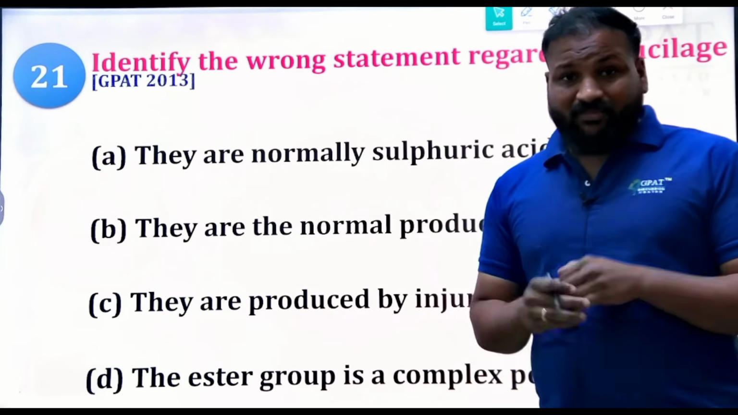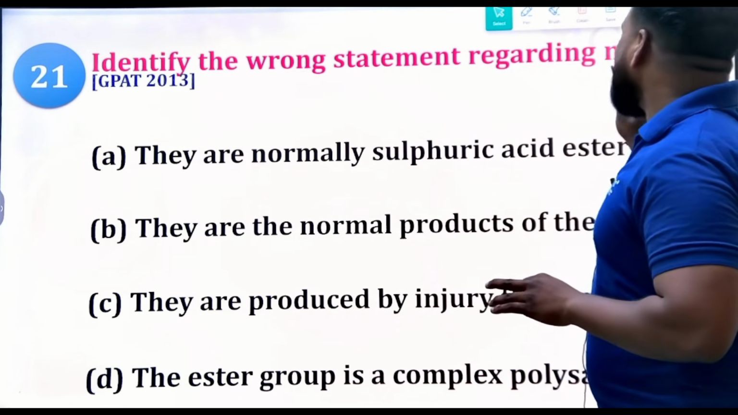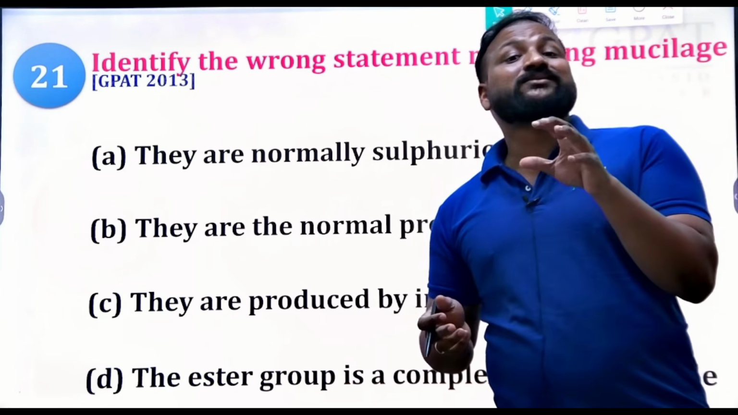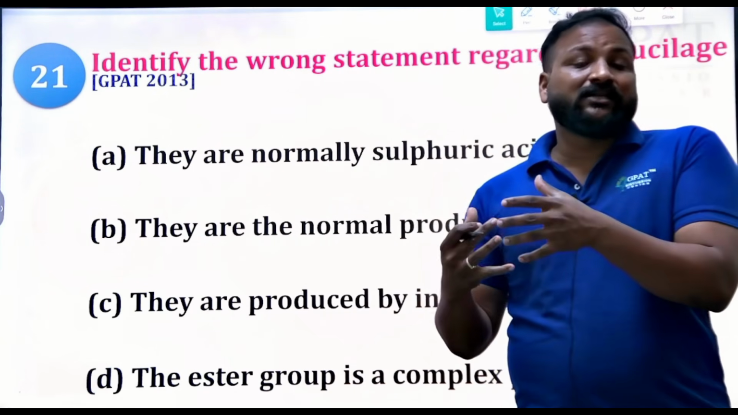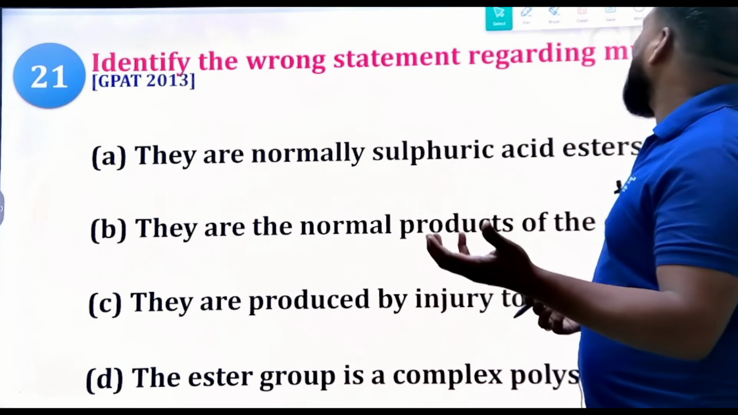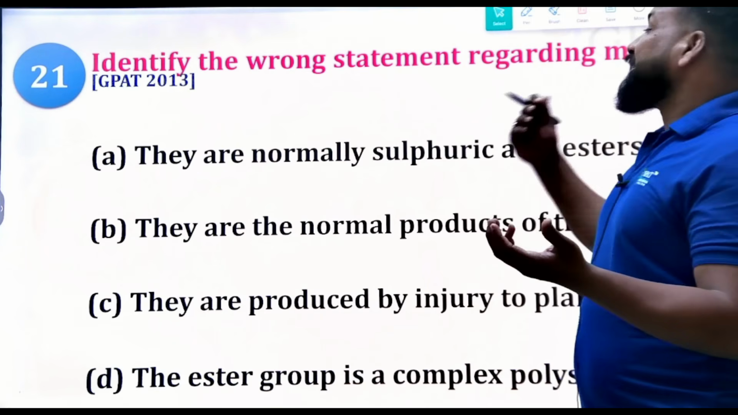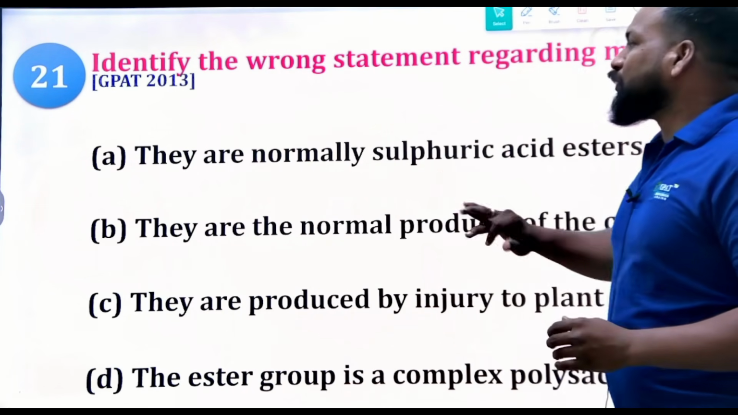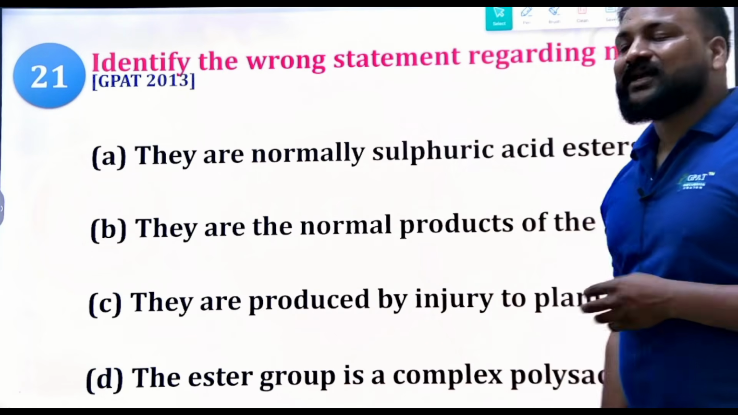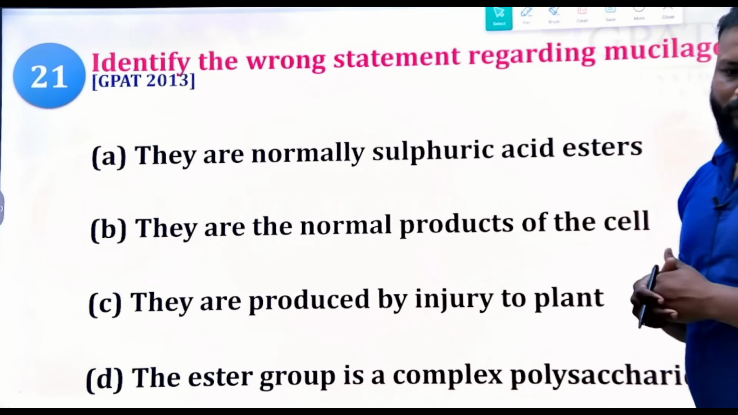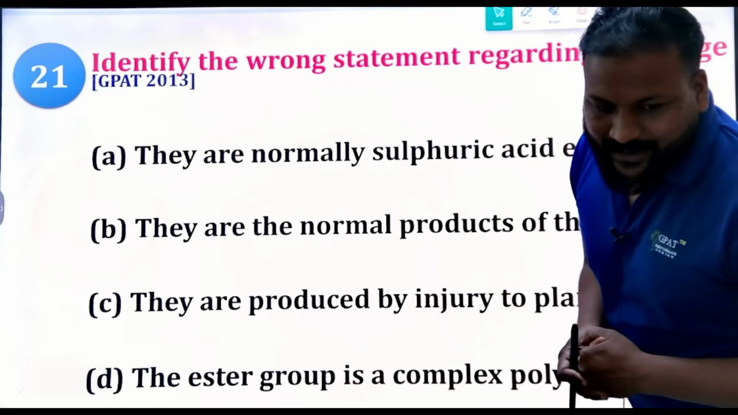Okay, see, gums and mucilage. We have two types, gums and mucilage. Is that clear? Most of the gums are pathological products, but the mucilages are natural products. They contain mucilage and pectin. Okay, clear? Yes. So now, which statement is wrong regarding the mucilage?